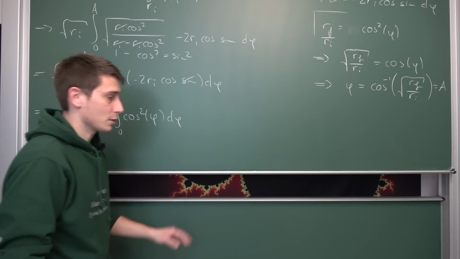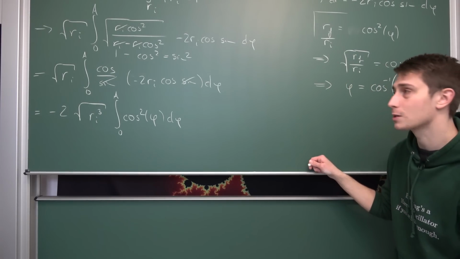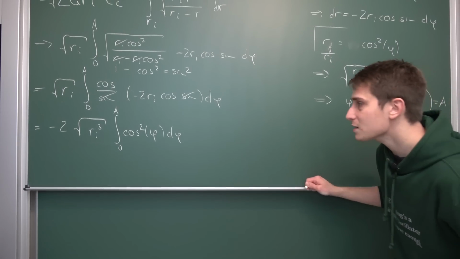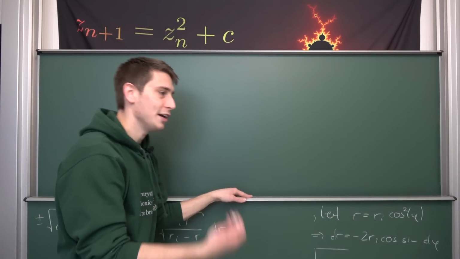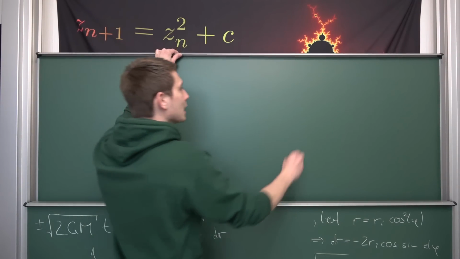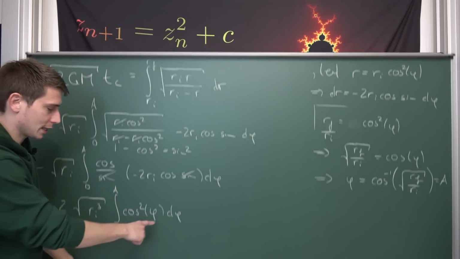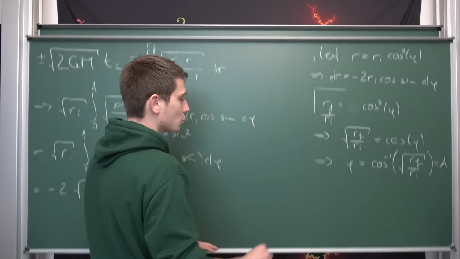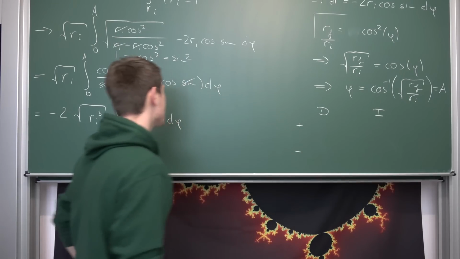And now we need to integrate the cosine squared. In the normal case, I wouldn't show you how to do this because we did it so often on this channel already. But I still want to go into a bit of detail at least. We are going to use something that I call Phoenix integration because our integral pops up once again after doing integration by parts. So we are going to say that this right here is nothing but our integral I. And what we are going to do is use integration by parts, meaning we need to differentiate something and integrate something.